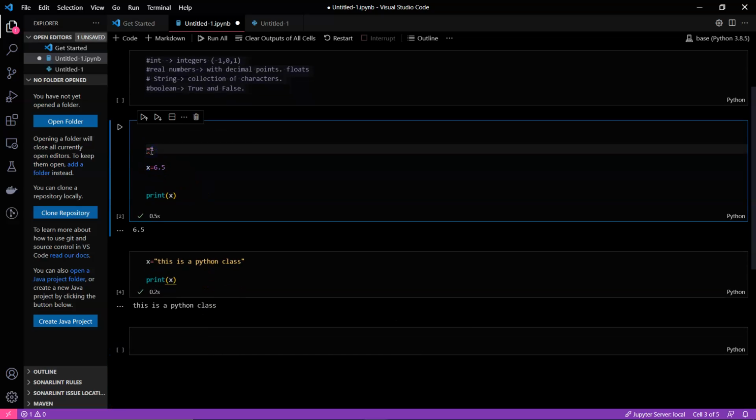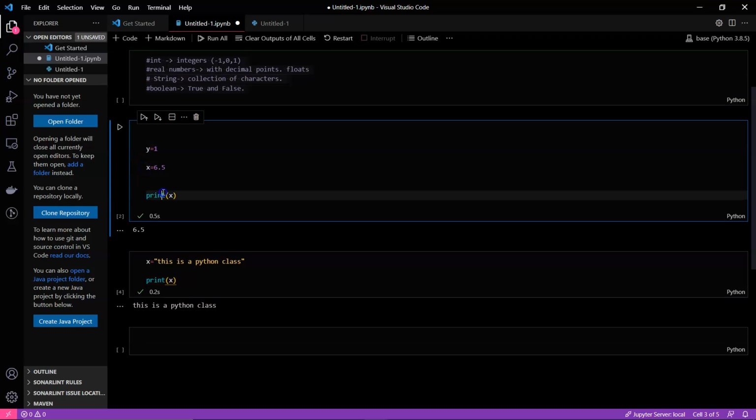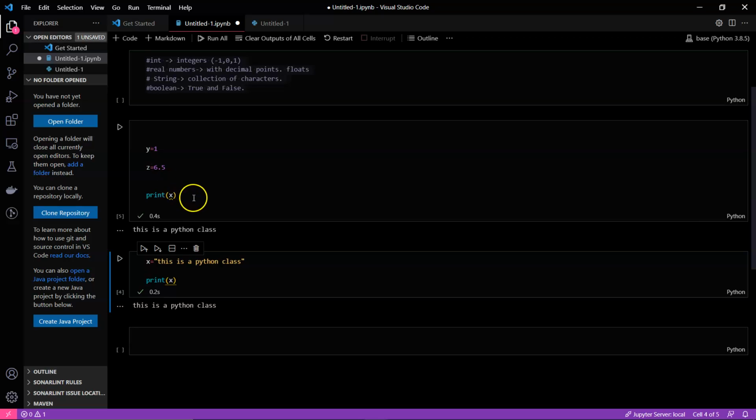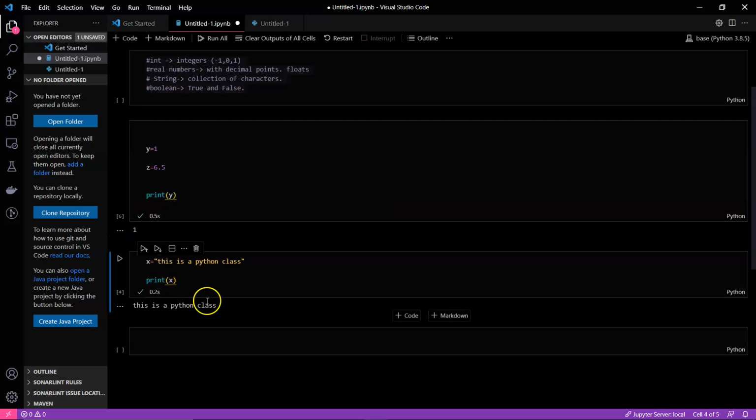So that's why I told you that you have to always name your variables differently when you don't want to update them. So now if I'm printing x here also, it will be printing this is a Python class, and if I print 5, it will print 1. So here you can see that x is equal to this is a Python class, and after printing we are getting this is a Python class.